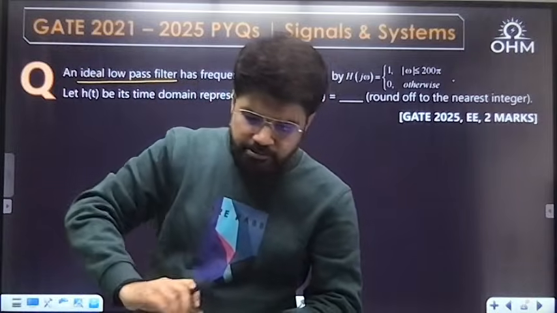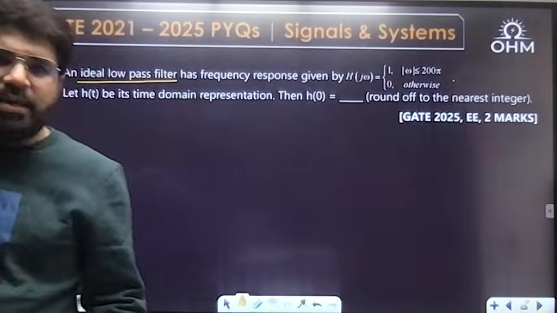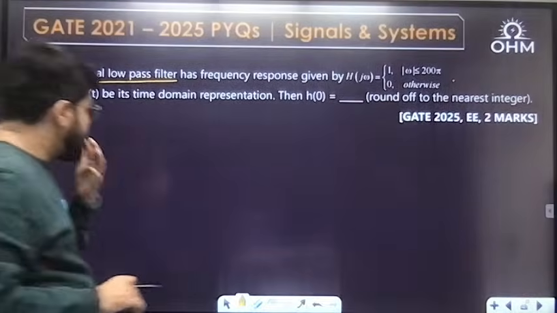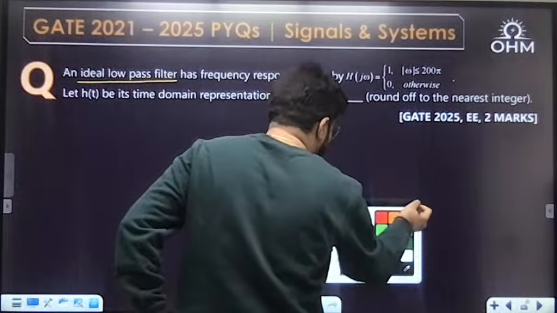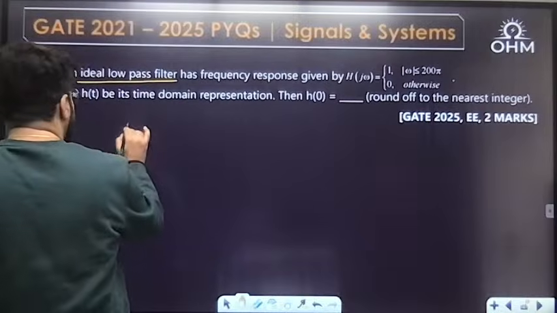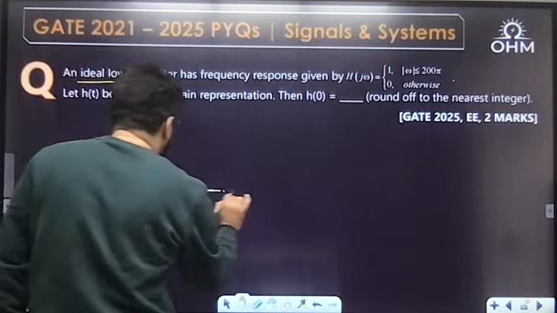Let h(t) be its time domain representation. What is the value of h(0)? If you know the ideal low pass filter, it's a direct question for you. Why? Because what is H(omega) given?